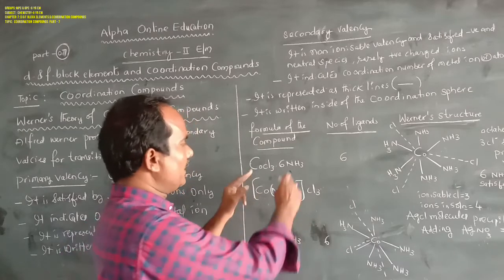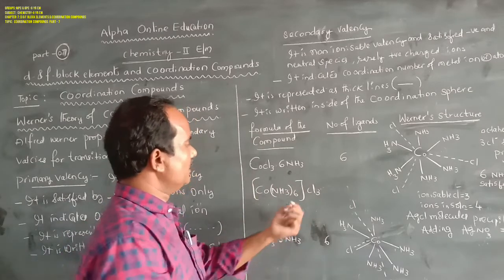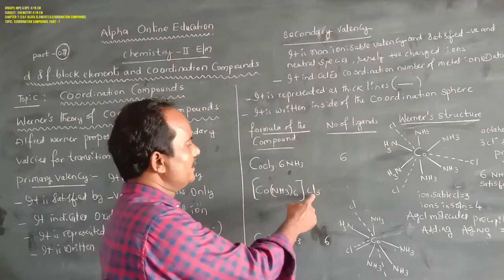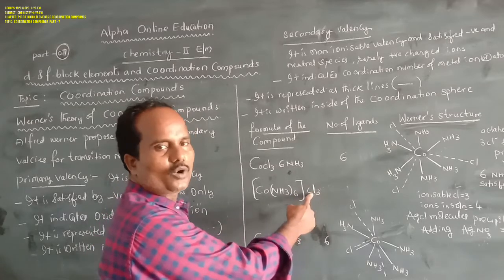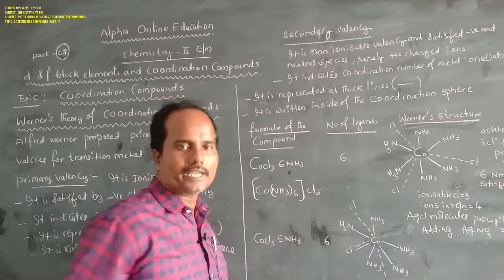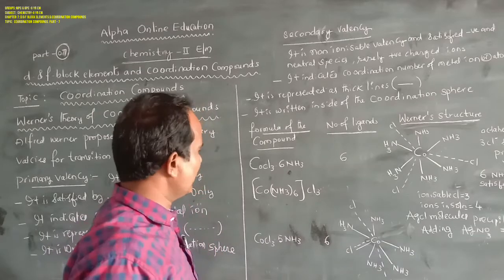That's why, while writing the coordination compound, the primary valency is written outside the coordination sphere as counter ions.